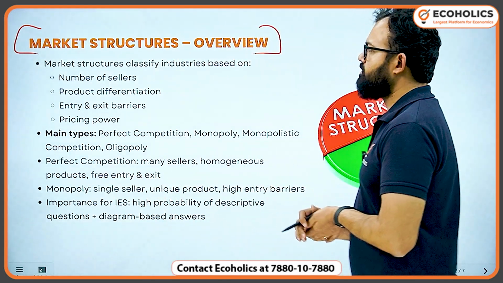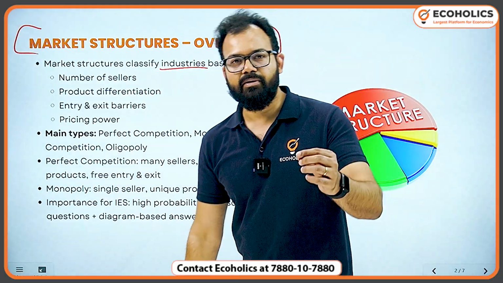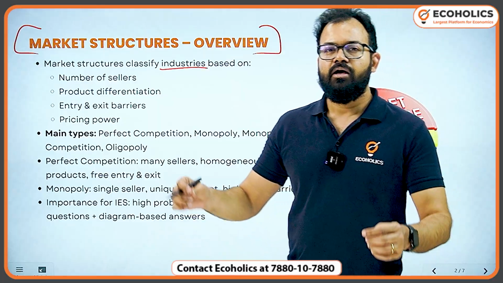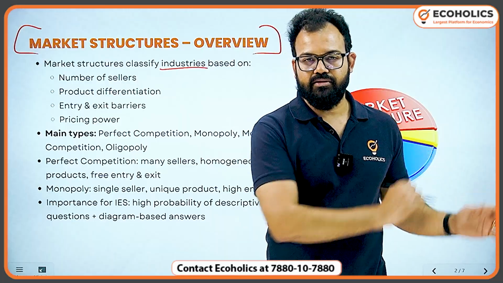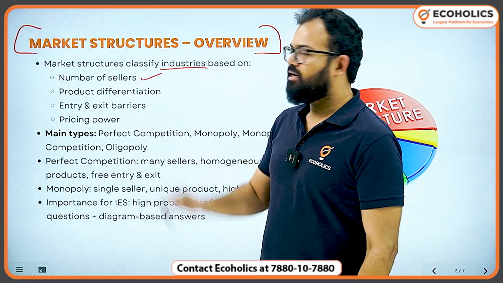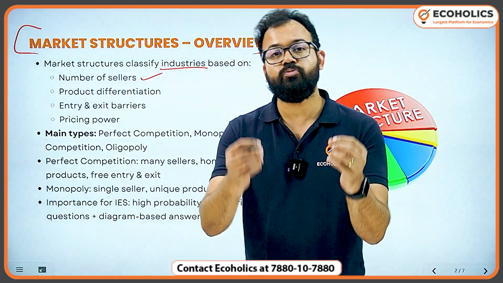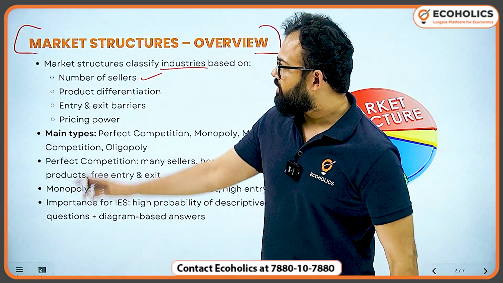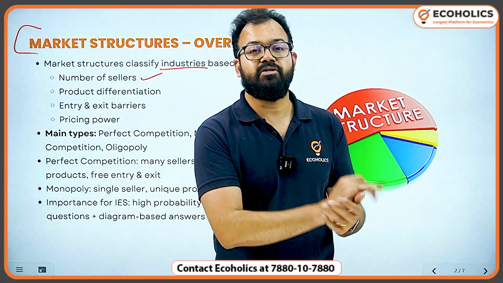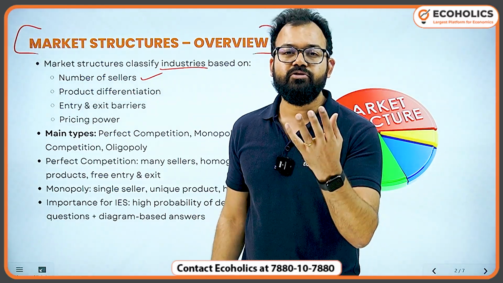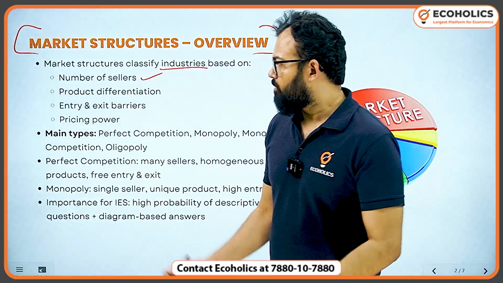Market structure classifies industries based on certain things. For example, perfect competition: you must have seen vegetable vendors selling almost the same vegetables. But on the other hand, monopolists sell that kind of commodity and earn supernormal profit. So whenever you have a larger number of sellers, it can be perfect competition or monopolistic competition. When there are few sellers, that's oligopoly, we already know. And when there is one seller, we know it is monopoly.